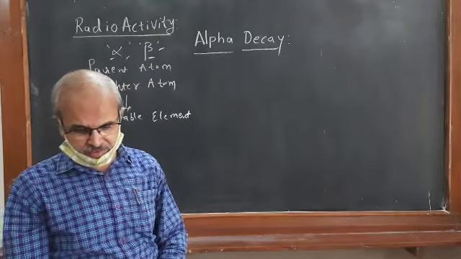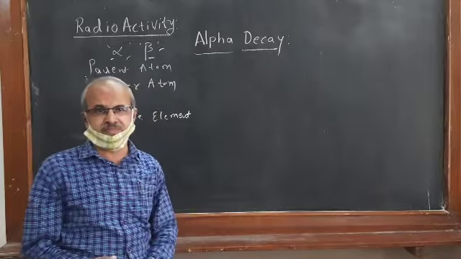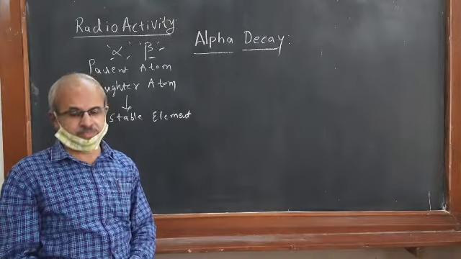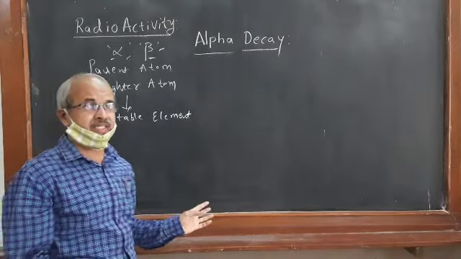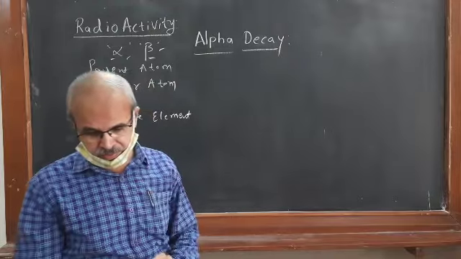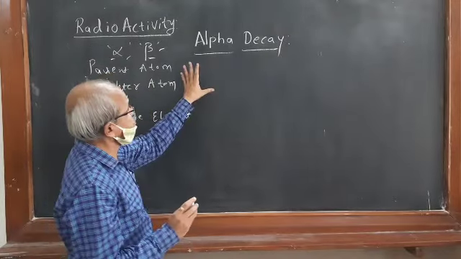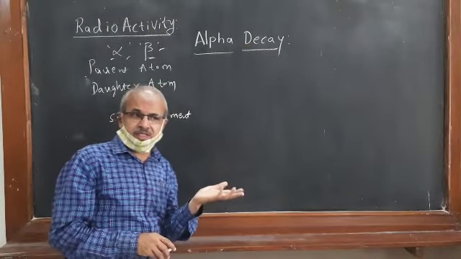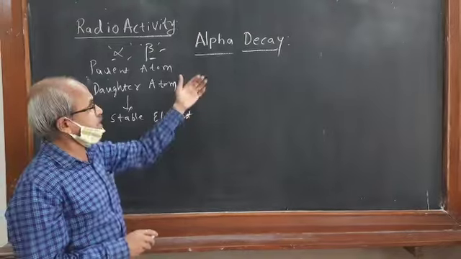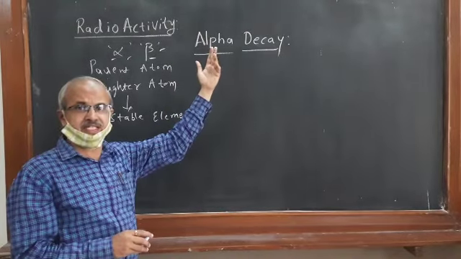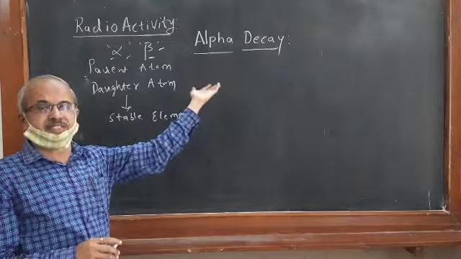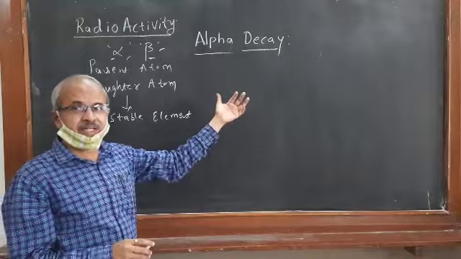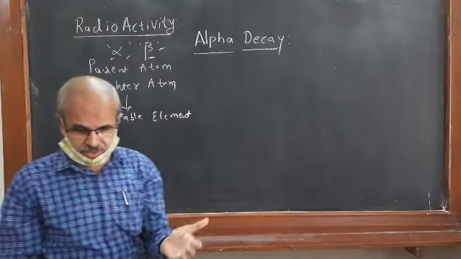So in this process, the parent atom will lose an aggregate of 2 protons and 2 neutrons. This process is called the alpha decay process, where alpha emission is possible. The alpha particle is spontaneously ejected, emitted from the nucleus.